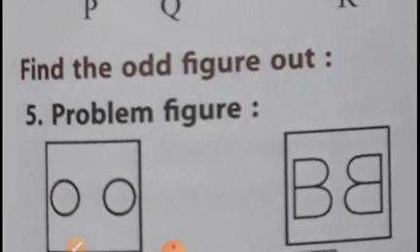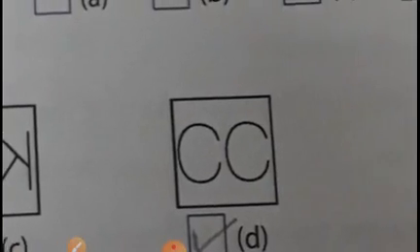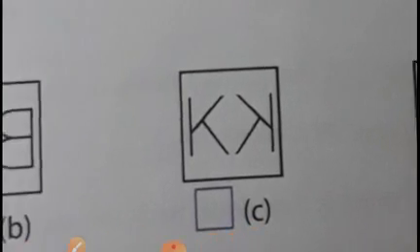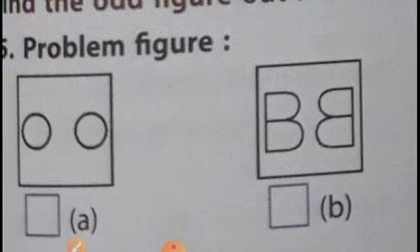Now let's see the find the odd figure out. Odd figure means, in this way, we have to find the odd figure. These are called mirror images. You all have a mirror at your home, yes children. Mirror means aina, where you see your faces.